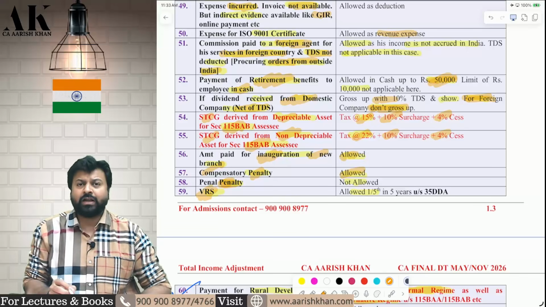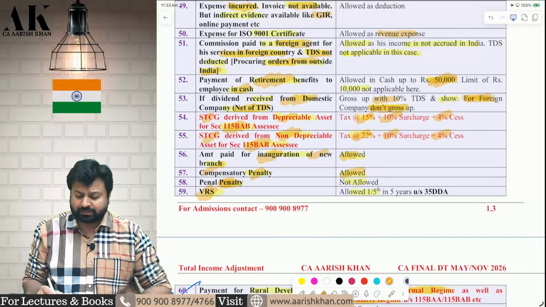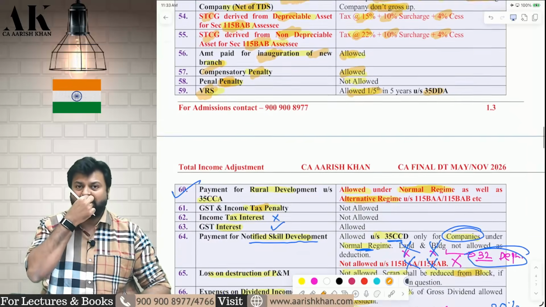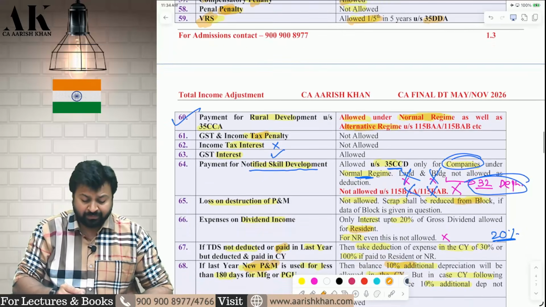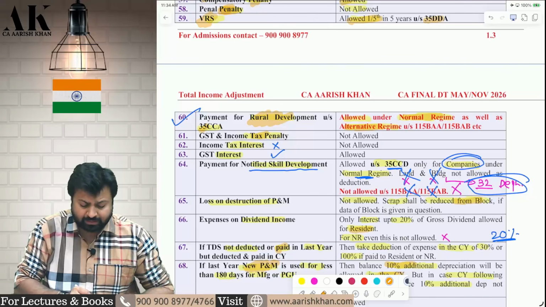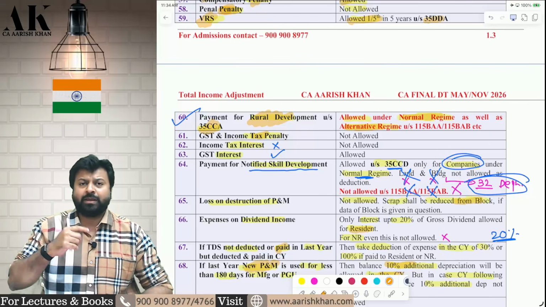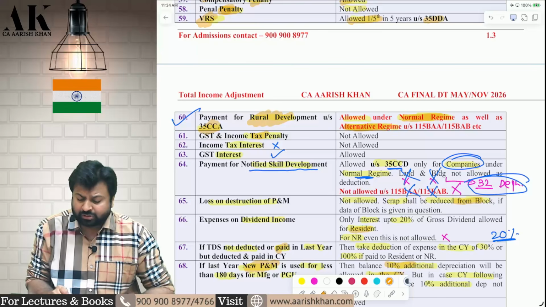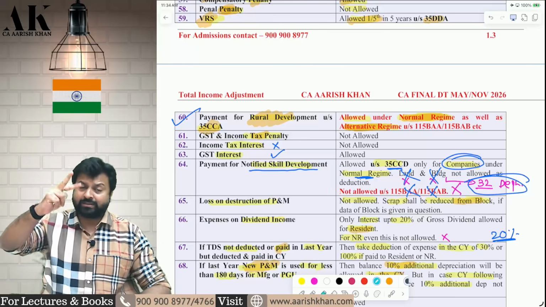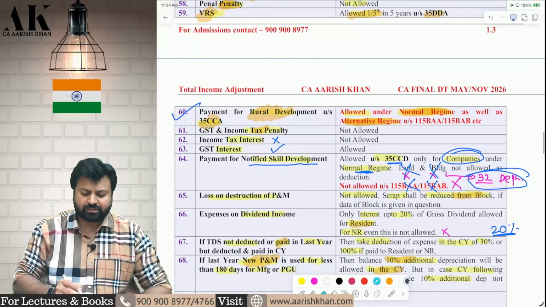Next, VRS, voluntary retirement scheme, allowed under section 35DDA, but in 5 installments. It is not allowed in 1 installment. You have to take it in 5 installments. Next one, very important point. You are making some payment for rural development under 35CCA. Always remember, if you make payment for rural development under 35CCA, that is allowed under the normal regime also, and in the alternative regime also it is allowed. It is allowed in both the regimes. Be careful.